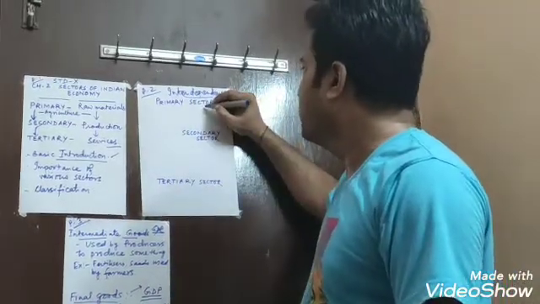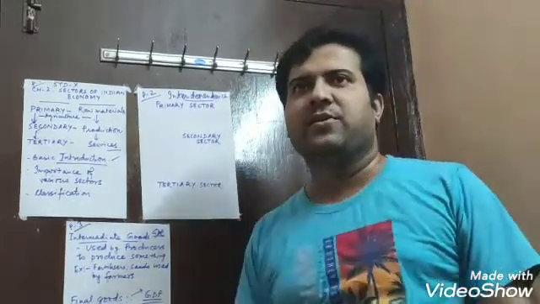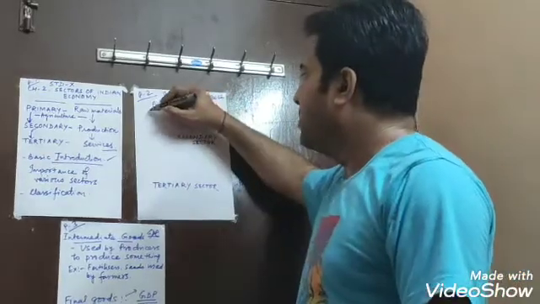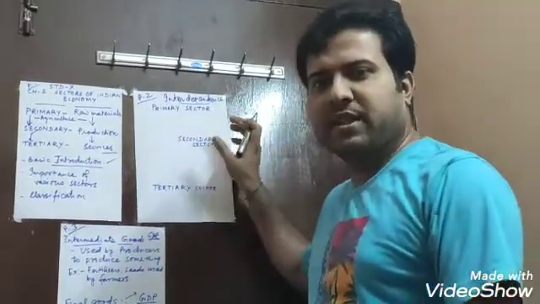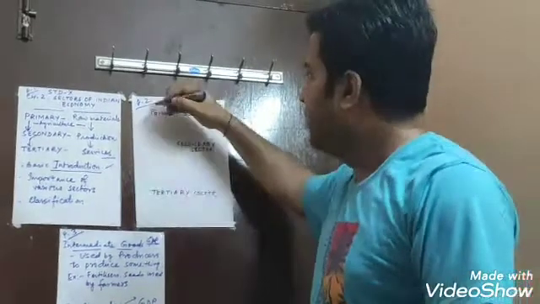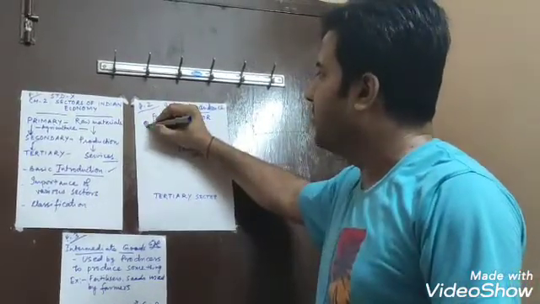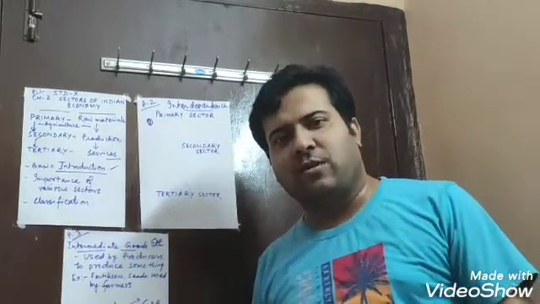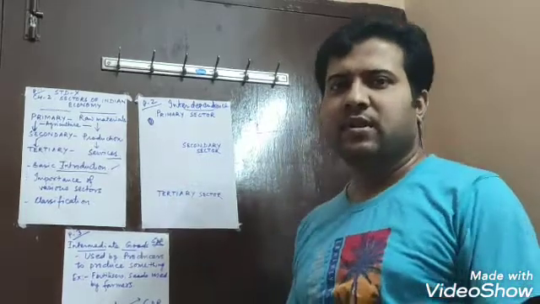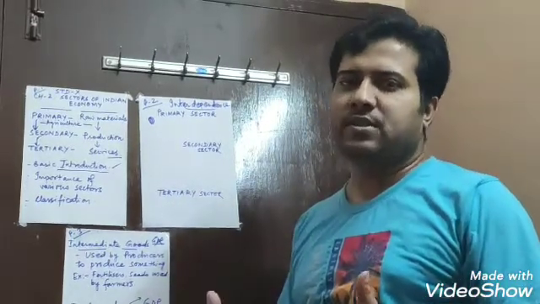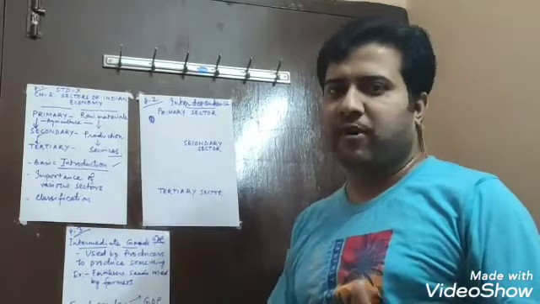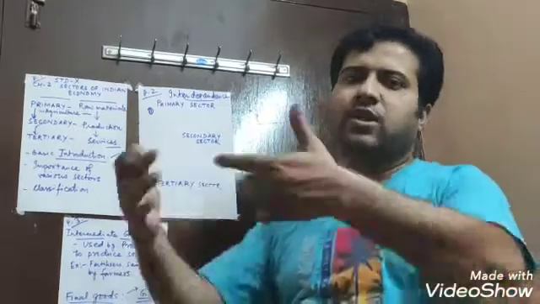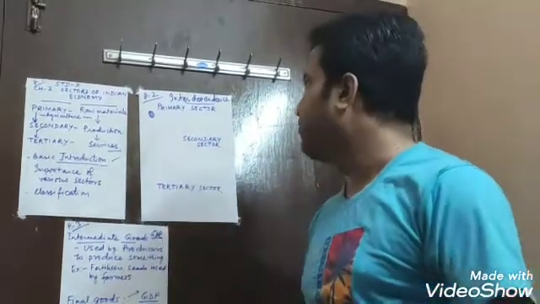Now, for example, first we see about the primary sector. In this primary sector, suppose a crop is being grown. Primary sector deals with agriculture. Suppose a crop is grown in primary sector. Now, after farmer grows the crop, what happens? The farmer needs to send the crop. The farmer used to cut the crop and make it ready to send it to the factory, the nearest factory.